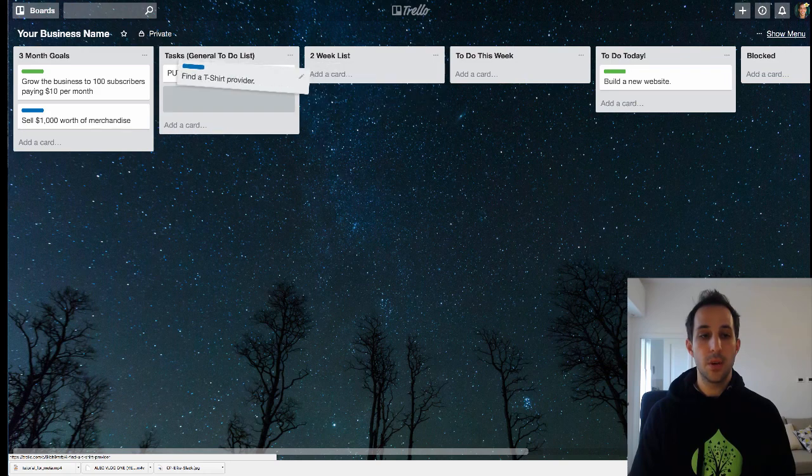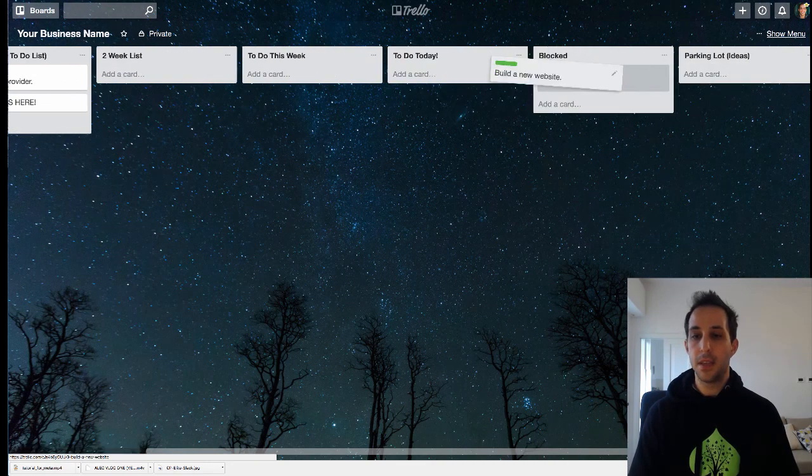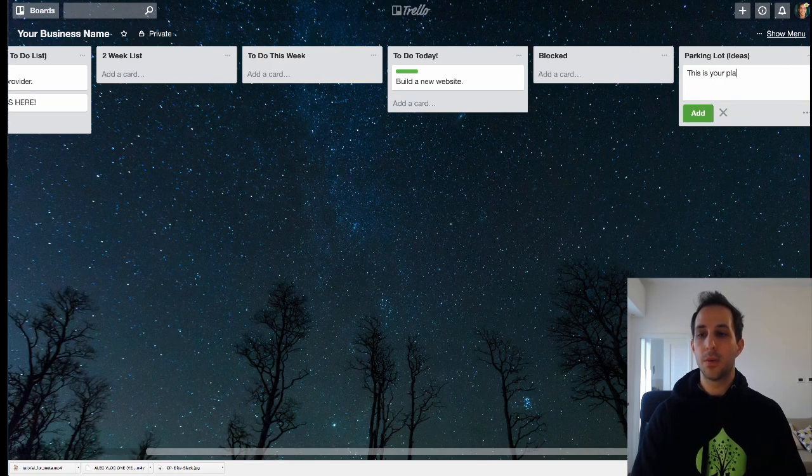So generally you want to store all your tasks into the general to-do list and move them only when you're ready to take action on them. Now the blocked tab is for while you're working: if something is blocked for a certain reason, meaning you can't do it because you're waiting on someone else, you can put it there. And the parking lot, this is your place for company ideas.